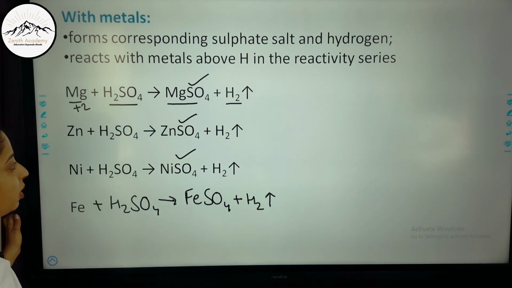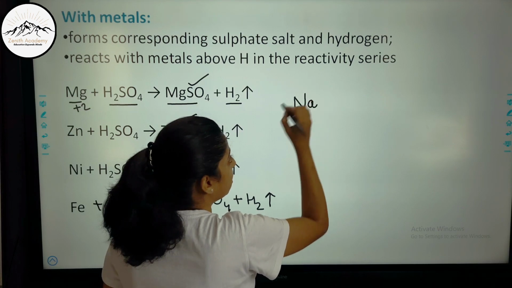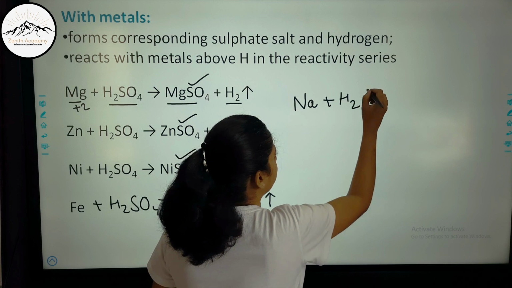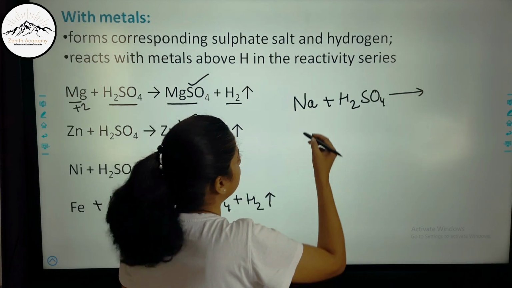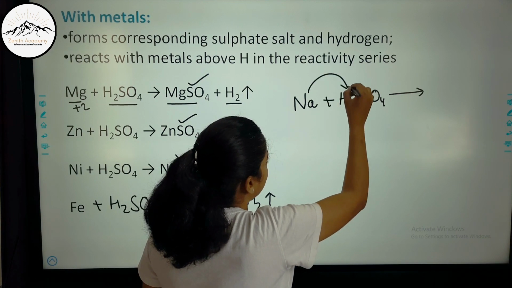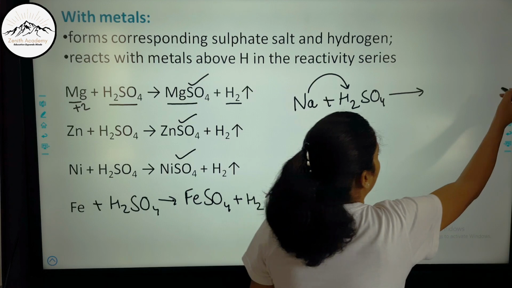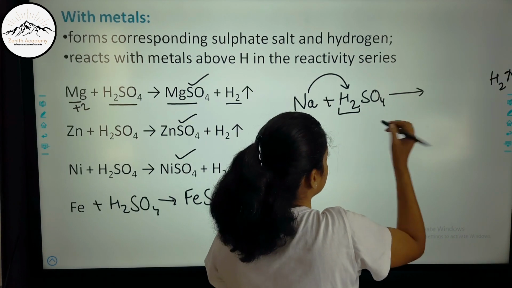Now let me take some other metal with different valency. Now sodium. Sodium has a valency of 1. Now when sodium reacts with H2SO4, at a temperature more than 200, then this sodium will displace hydrogen. So sodium sulfate should form and hydrogen should form. So hydrogen is formed because H2 is released.